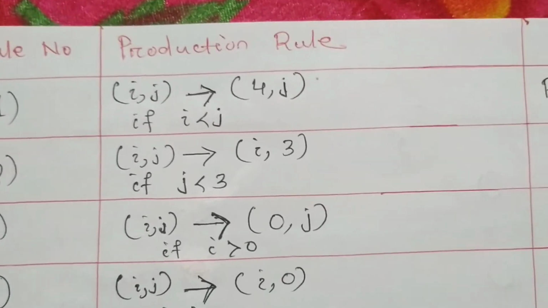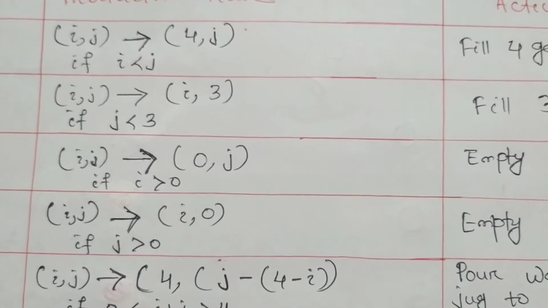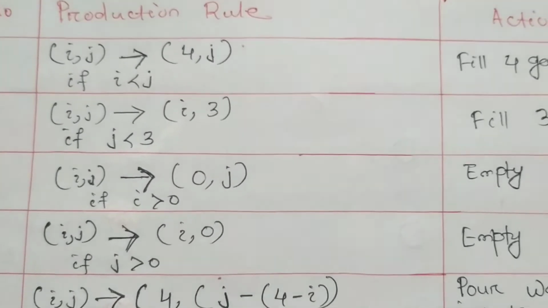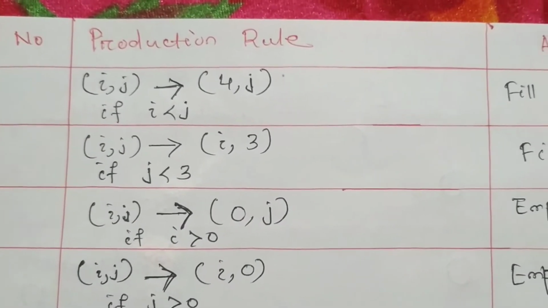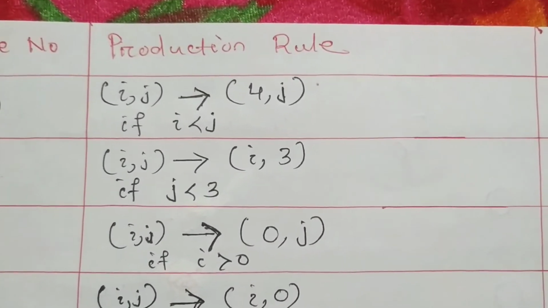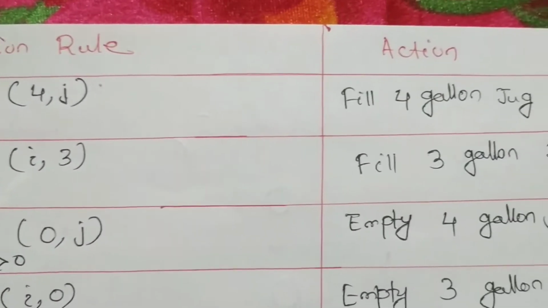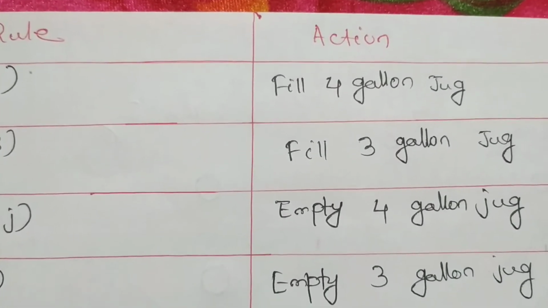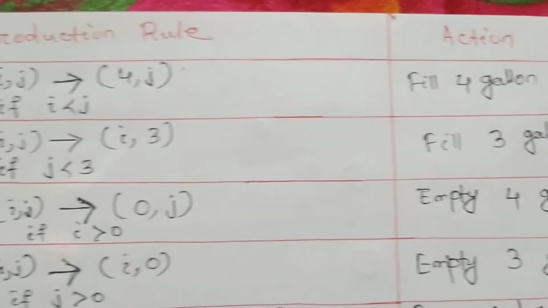Now we can see what the rules are. Generally, we have to fill, then empty, then adjust the water. These three things we have to apply. So here you can see I, J. So 4 comma J. What does it mean? Here we are filling the 4 gallon jug. We are not doing anything in the 3 gallon jug.